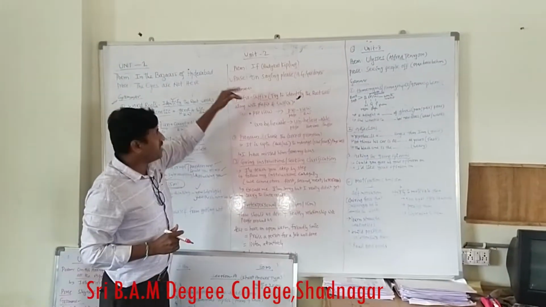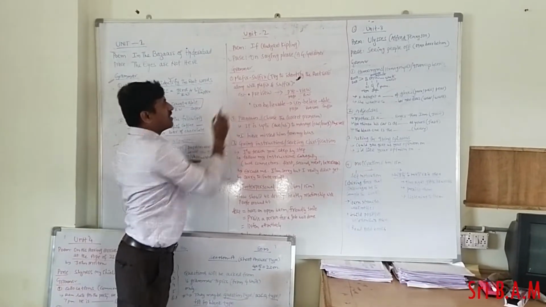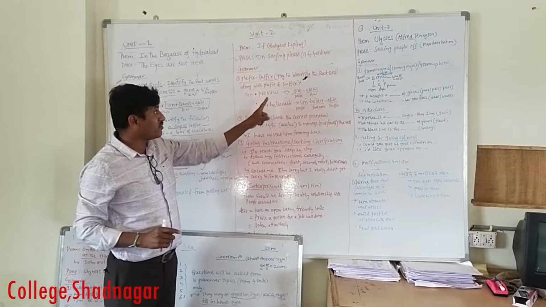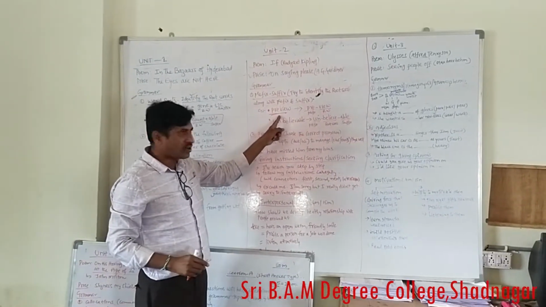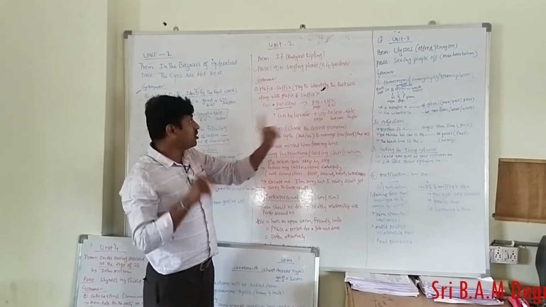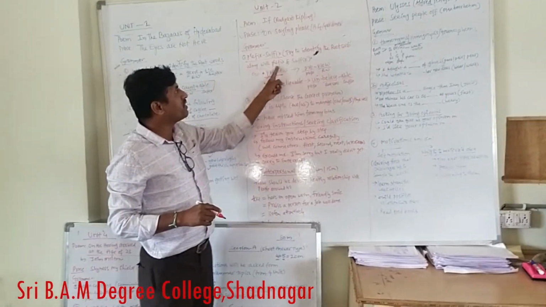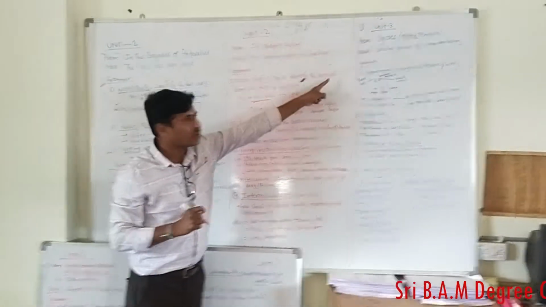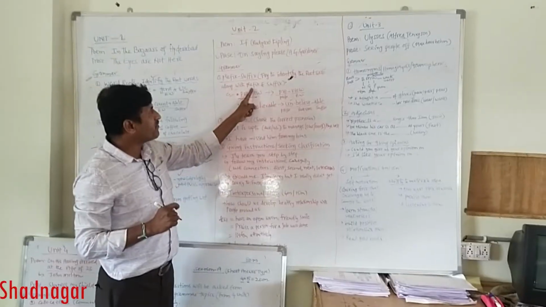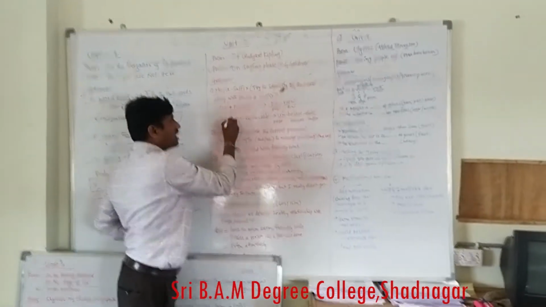Now in the same way, in unit 2 also, the first grammar topic is prefixes and suffixes. How will the question be asked? The question will be asked like this. For example, they give a word like preview and ask you to identify the root word along with the prefix and suffix. Identify the root word along with prefix and suffix from the given words. So words will be given like this.